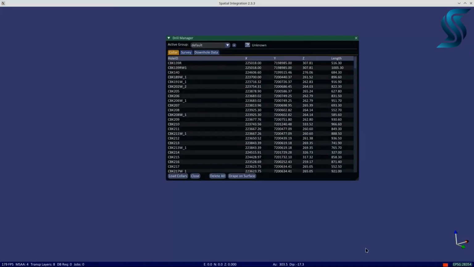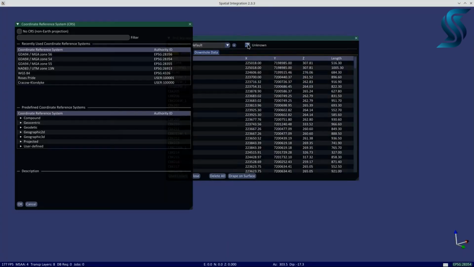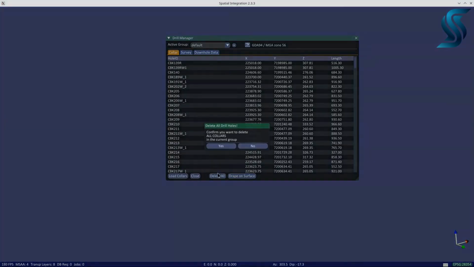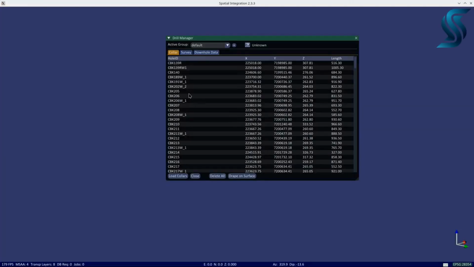Once loaded, check for messages to see if there were any problems during the process. Now is a good time to make sure that the coordinate reference system for your drill holes is correct. If you need to drape collars on a surface, you can do so now or at any time in the future. This will trigger drill traces and downhole data to be recalculated. Note that you can delete all the collars in the active group using the Delete All button. If you delete a collar, all the surveys and downhole data associated with that collar will also be deleted.